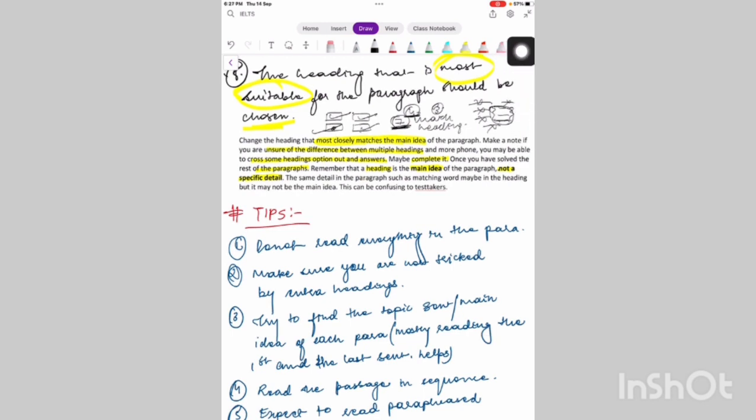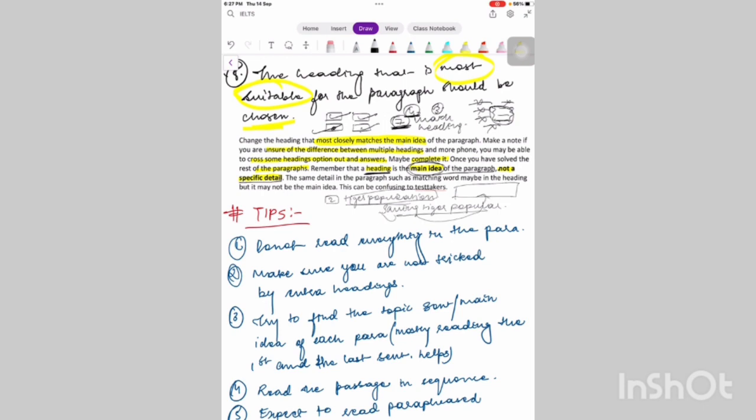The other thing that they're saying is to always remember that the heading, whatever the heading, would be the main idea of the paragraph and not a specific detail. Say my paragraph number 2 talks about tiger population, and it states that saving the tiger population would be helpful for the ecosystem. But in general, they are talking about tiger population, and in the heading they said this, saving tiger population.